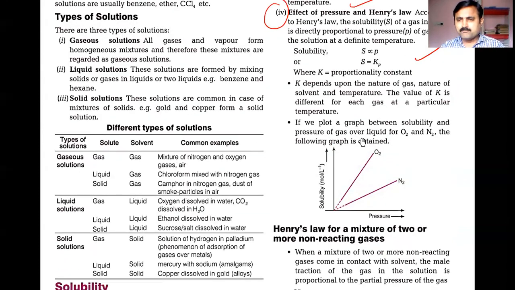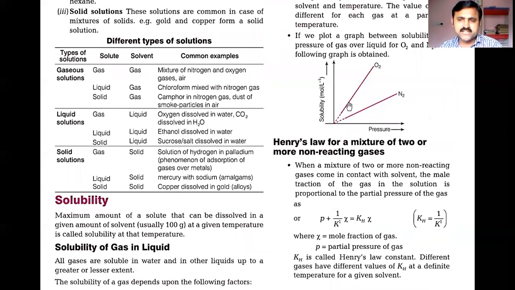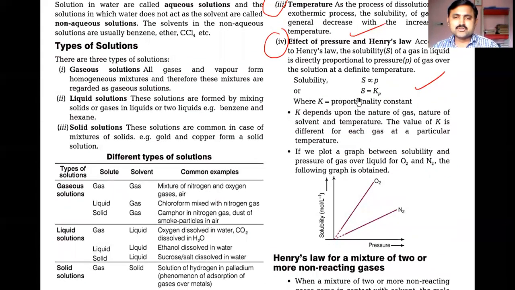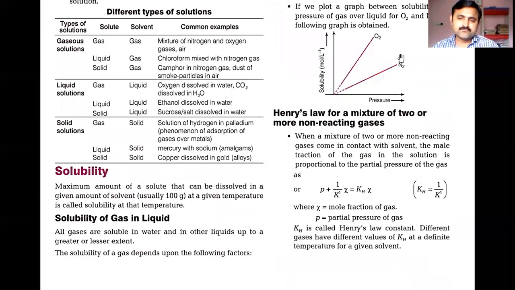If we plot a graph between the solubility and the pressure of the gas over the liquid for oxygen and nitrogen, here we have a data collection. Along the y-axis we have taken the solubility in moles per liter, and along the x-axis the pressure in atmospheres. For oxygen and nitrogen, if you observe, the lines are straight lines crossing through the origin. This indicates the y = mx form. Here we notice that S = K × P, the mathematical expression of Henry's law.